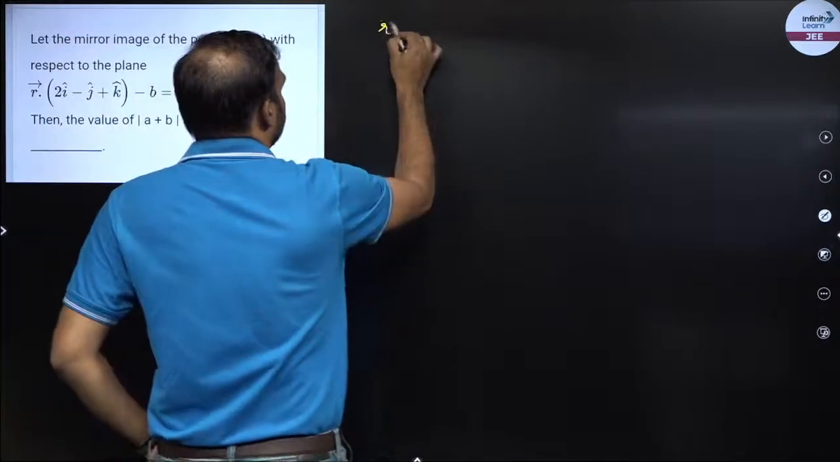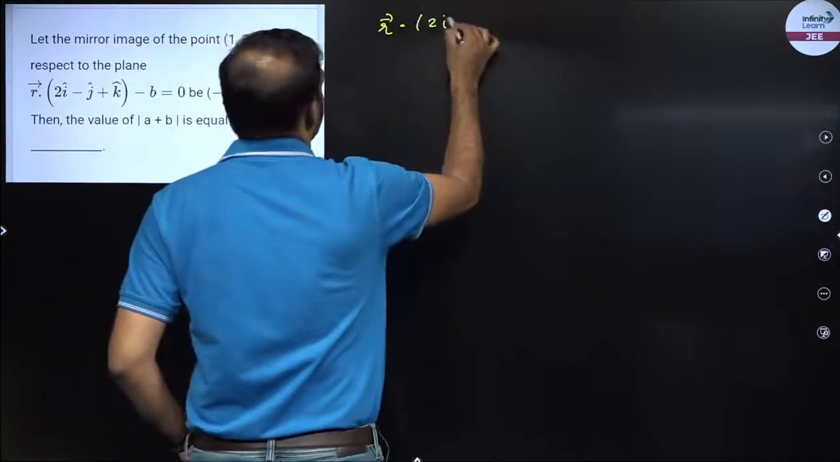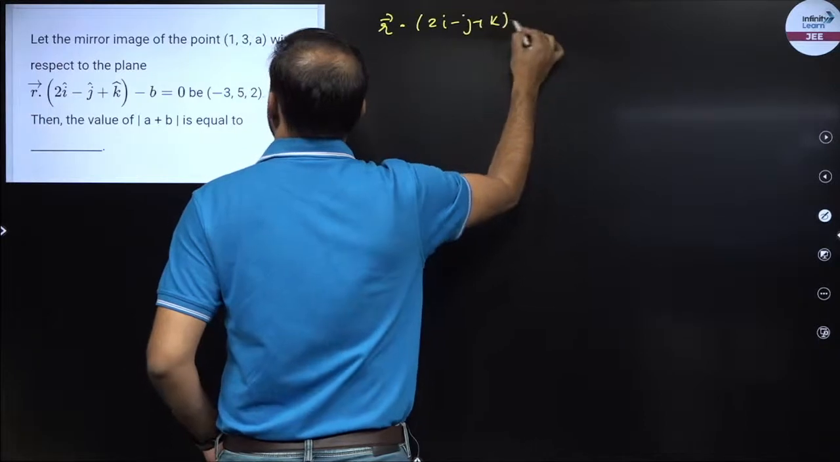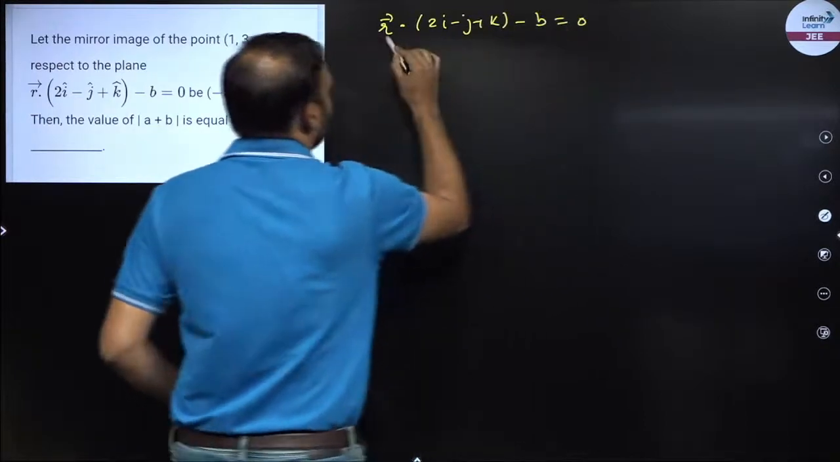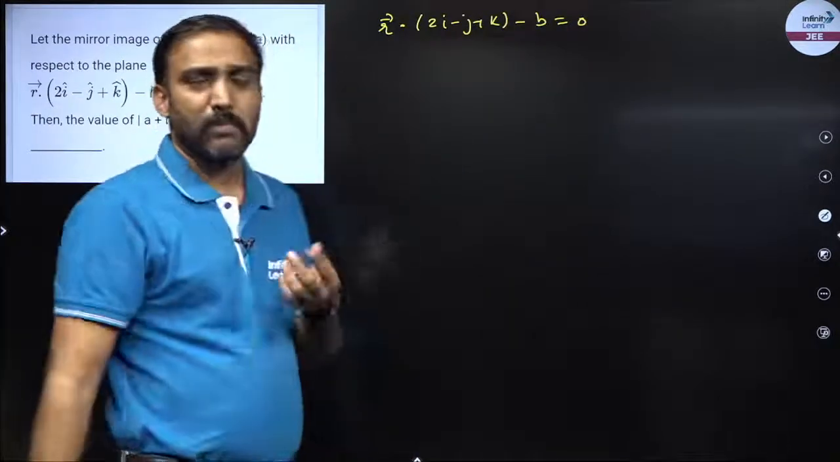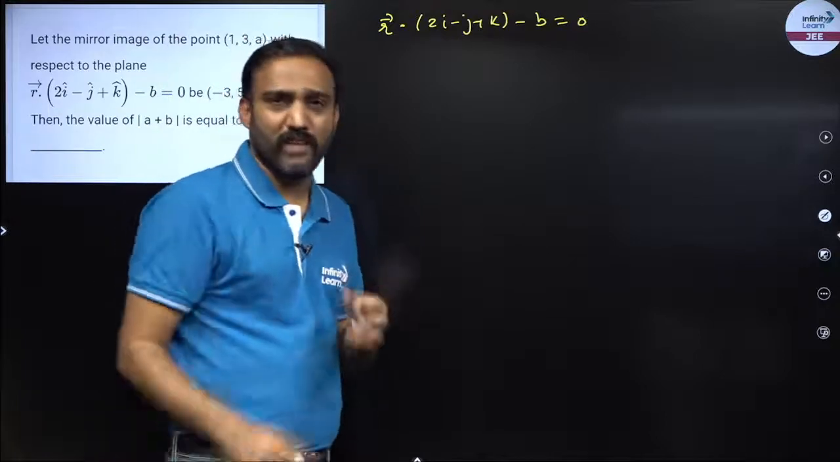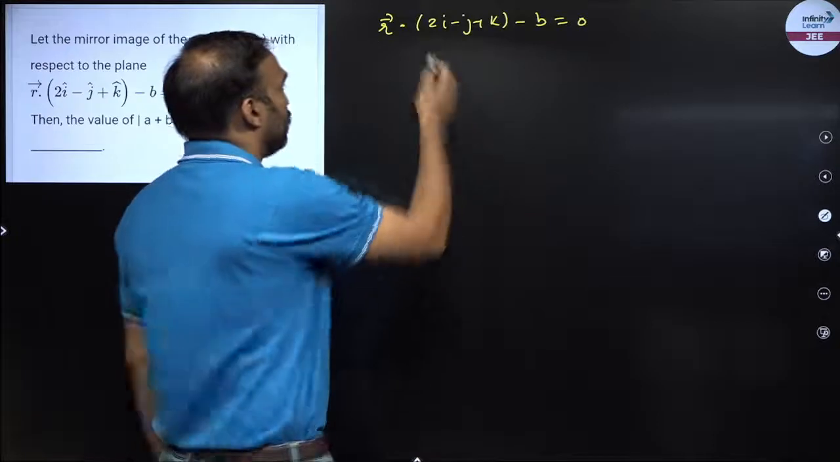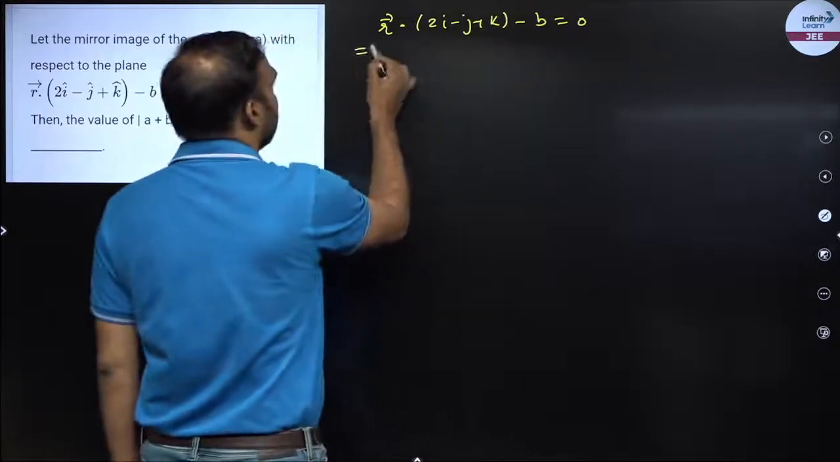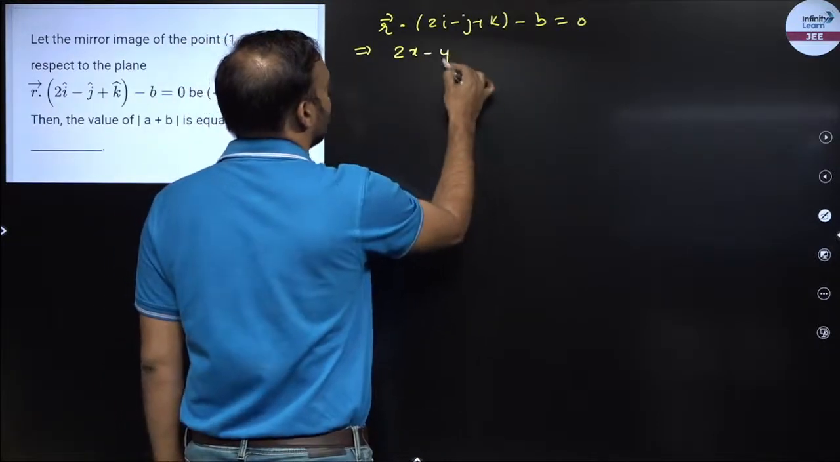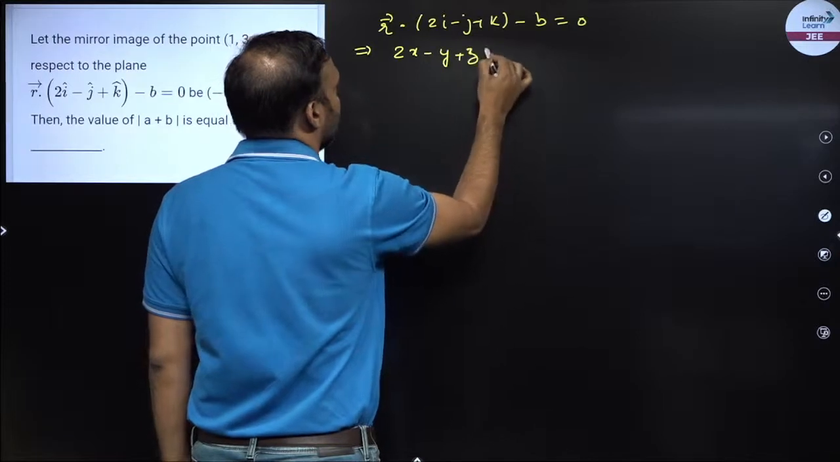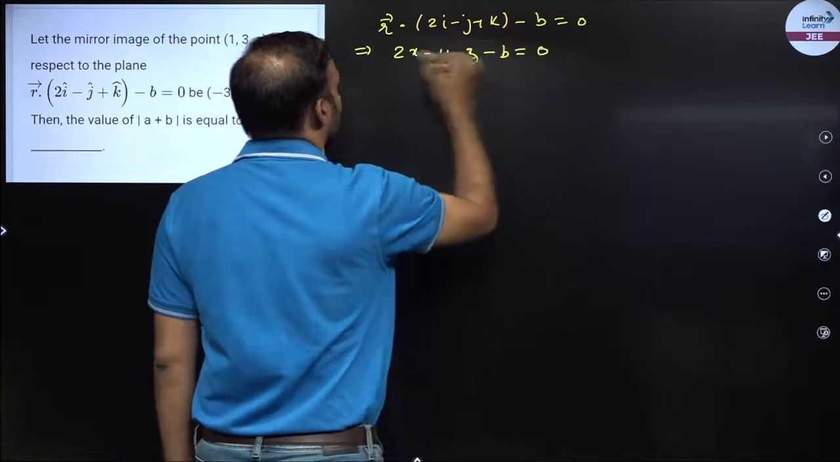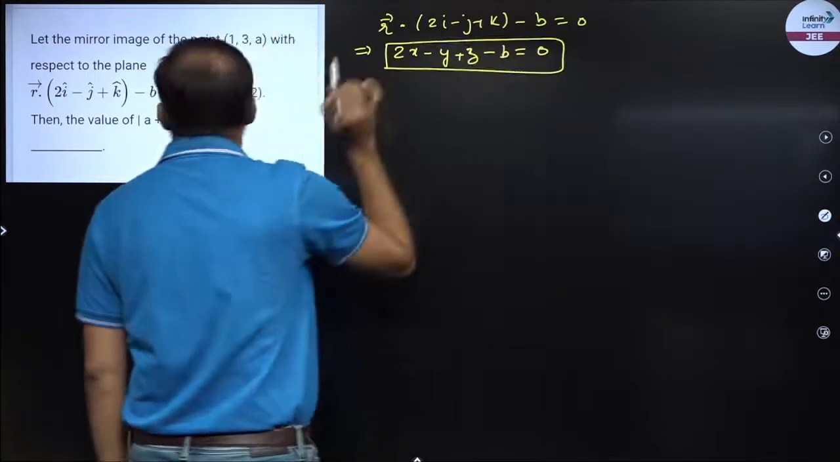So how do I convert this? R dot 2i minus j plus k minus b is equal to 0. So replace r by xi plus yj plus zk, because r is a variable point in the plane. So I can assume it to be xi plus yj plus zk. So dot product with 2i minus j plus k will give me 2x minus y plus z minus b is equal to 0. So I got the equation of the plane, right?